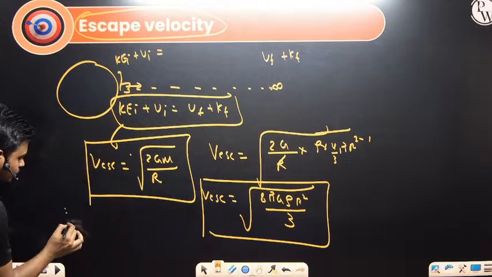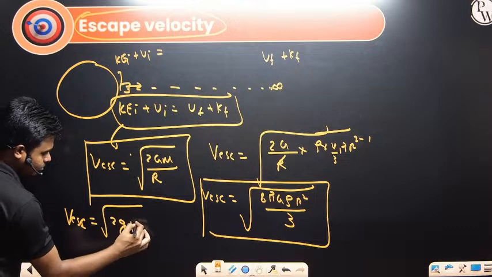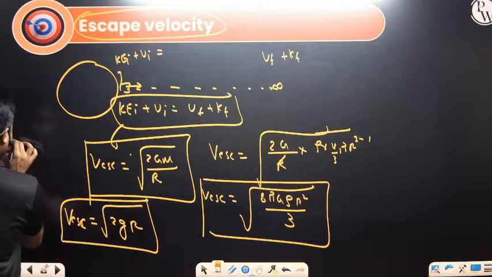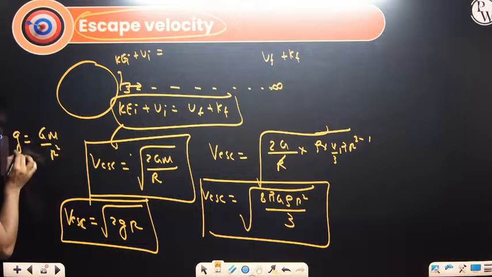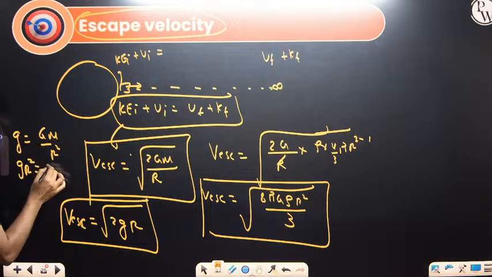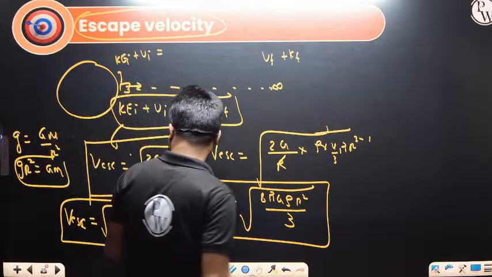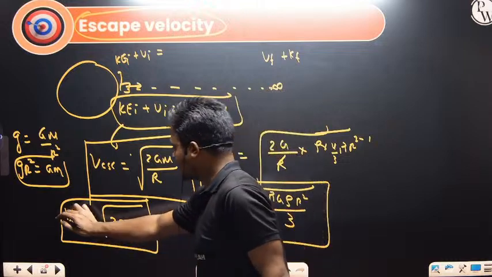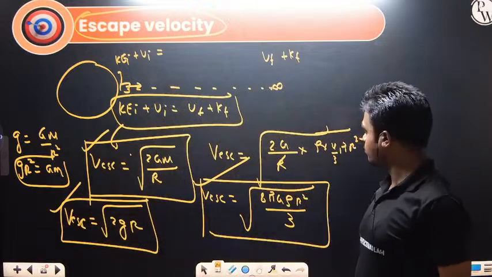In terms of the acceleration due to gravity, escape velocity v is under root 2gR, and how are we getting this? g is equal to GM by r square, so gr square equals GM. Putting the value of GM equals gr square, we get under root 2gR. Both of these will be useful in solving problems.